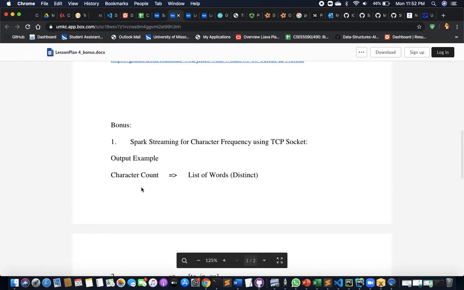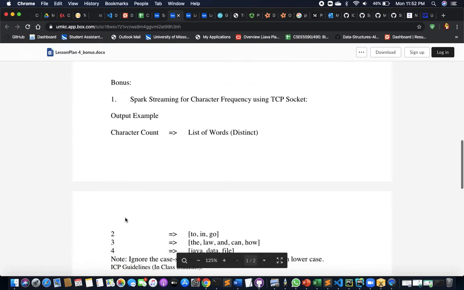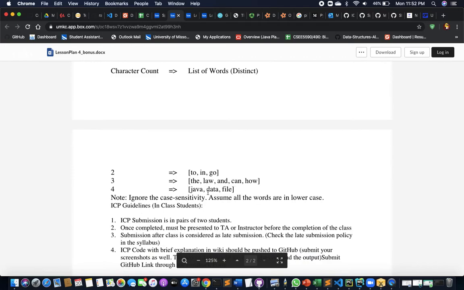And the bonus one is counting the character frequency. The output should be in this format. If we give 3 words with the same length, they should come in this list, and the length should come here. So I'll be showing you the code for that.